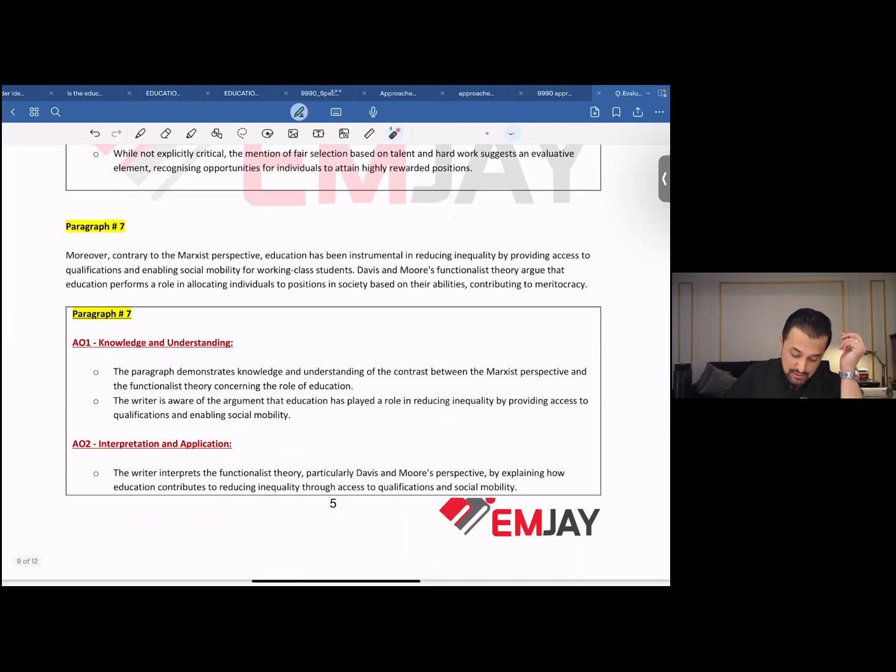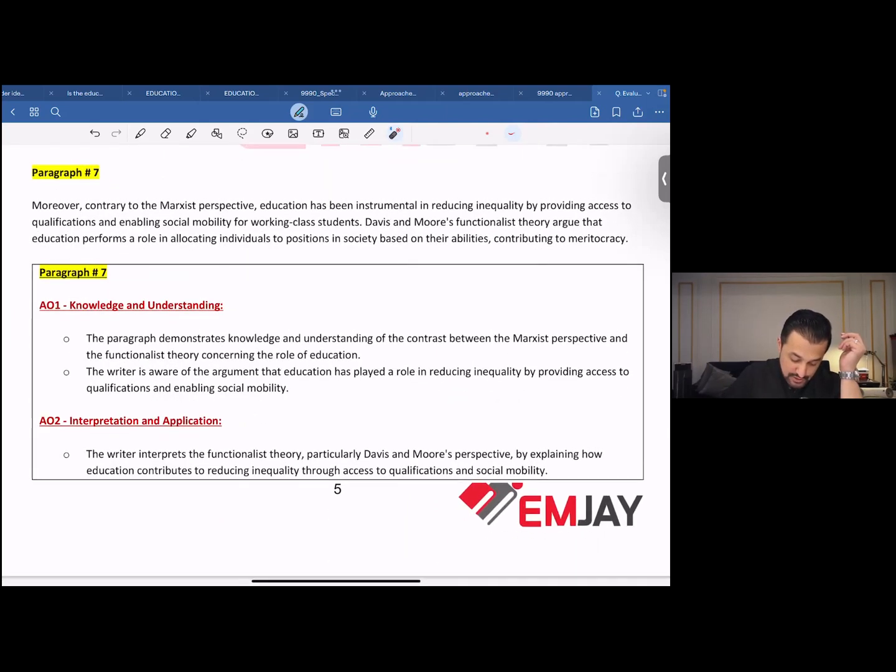Moreover, contrary to the Marxist perspective, education has been instrumental in reducing inequality by providing access to qualification and enabling social mobility for working class students. Functionalist sociologists such as Davis and Moore argue that education performs a role in allocating individuals to positions in society based on their abilities, contributing to meritocracy.